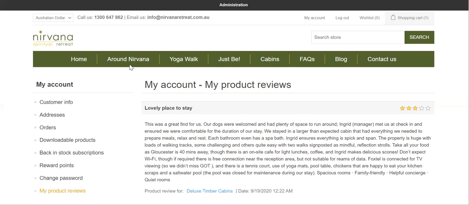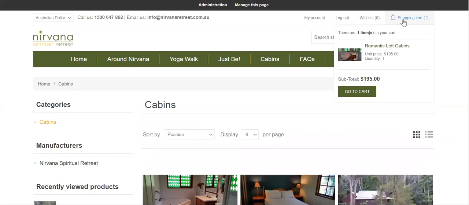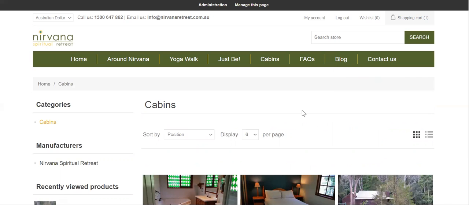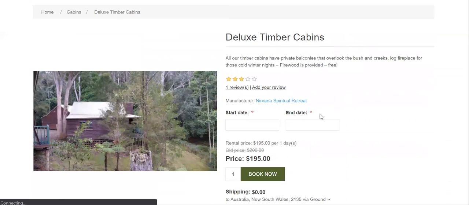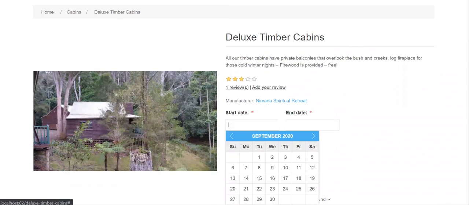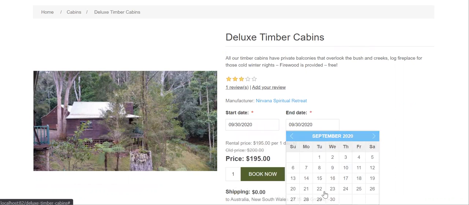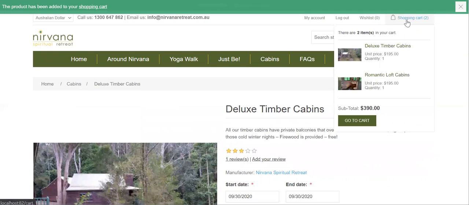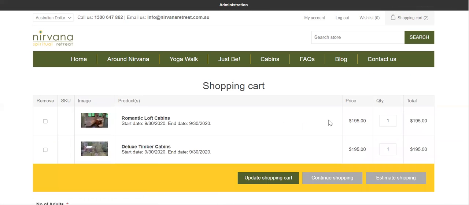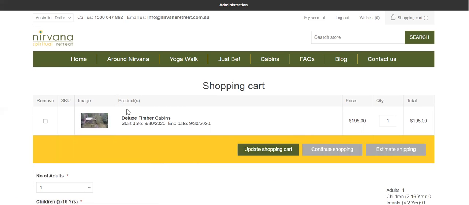One more thing I need to show you again is let's book one. I have added one romantic lodge cabin. Let's say not romantic, let's take the deluxe single cabin. I just take this and click book, and that's been added to my shopping cart. Now there are two things. If I want, I can remove this one, so I will go with 0 and then update shopping cart. So I have only one deluxe single cabin.